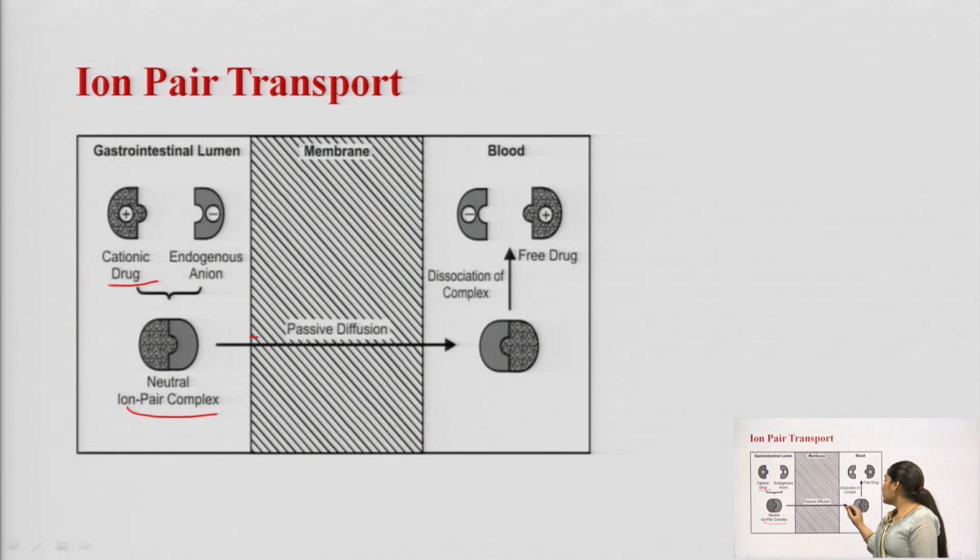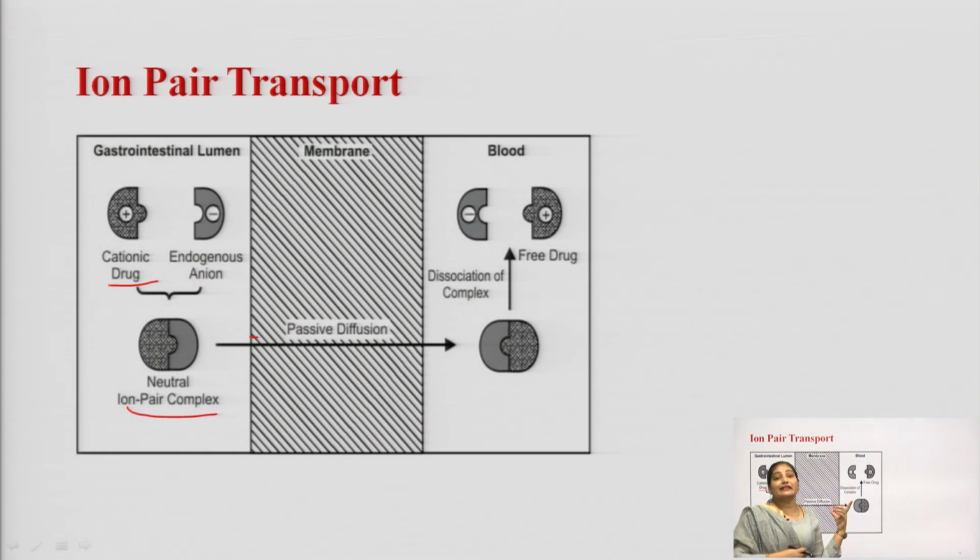When this neutral complex reaches the blood, it dissociates into the endogenous anion and the free drug. This is how a cationic drug is transported by the ion pair transport process.